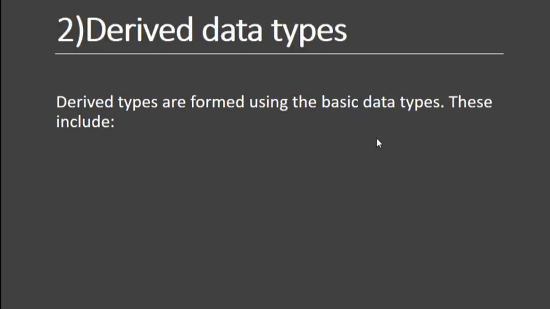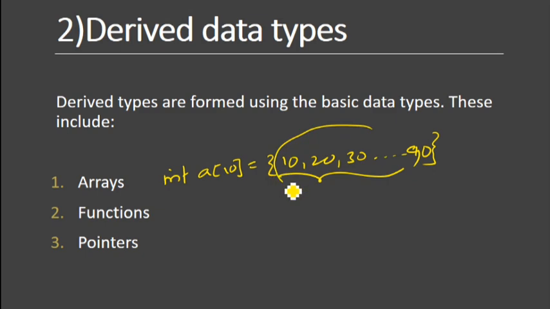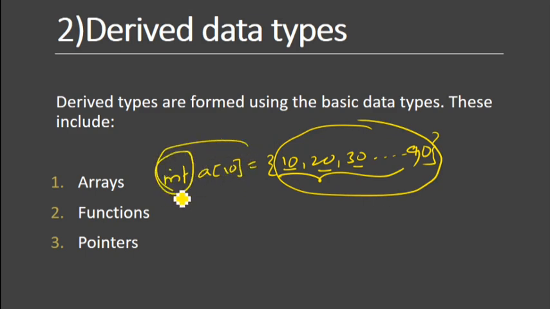Next, we are going to talk about derived data types. Derived data types are formed using basic data types. These include arrays, functions, and pointers. For example, I am writing int a of 10, right? So 10, 20, 30, up to 10 numbers you can declare here. 10 is an integer, 20 is an integer, 30 is an integer because I declared the integer. So this array is derived from the integers, right?